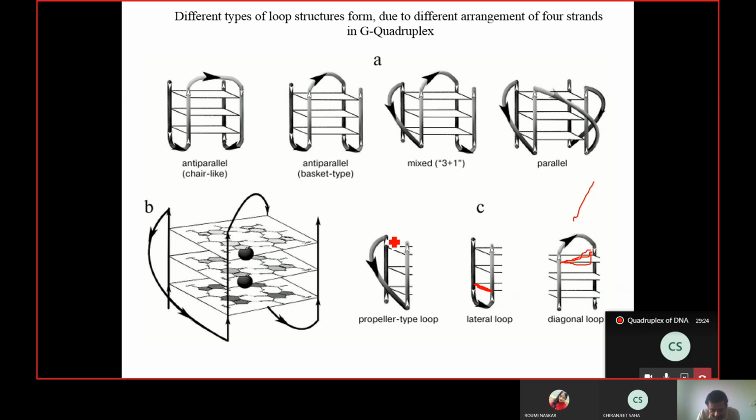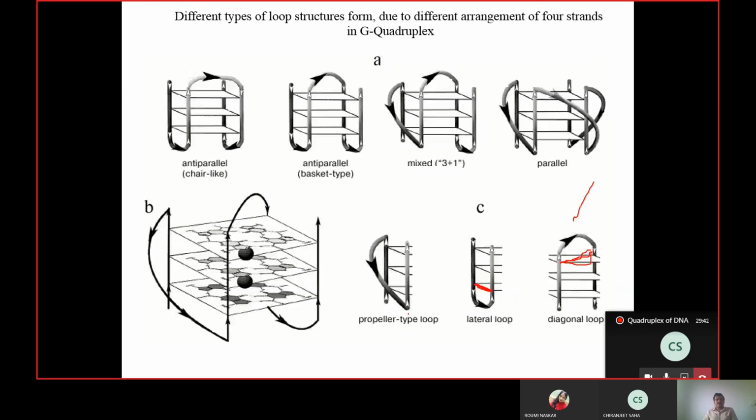It joins the top end of one strand. It turns away and gets attached to the bottom of the other strand. So these types of loop arrangements are seen in the case of G quadruplex.